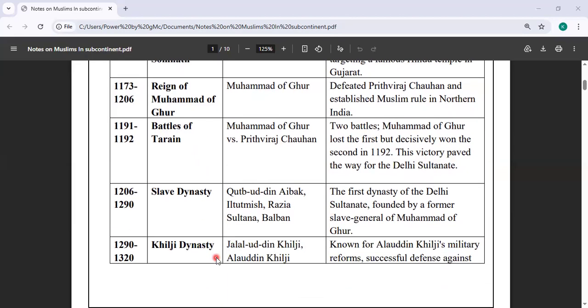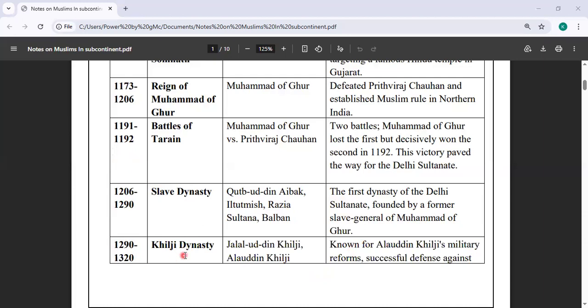Then from 1206 to 1290, we have the Slave dynasty, which is also known as the Mamluk dynasty. Qutbuddin Aibak was the powerful person. Then this book features Iltutmish. Then we have Razia Sultana and Balban. The first dynasty of the Delhi Sultanate was founded by the slave general of Muhammad of Ghor, and that's how the Slave dynasty started.